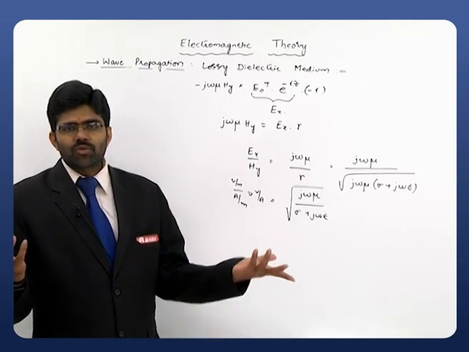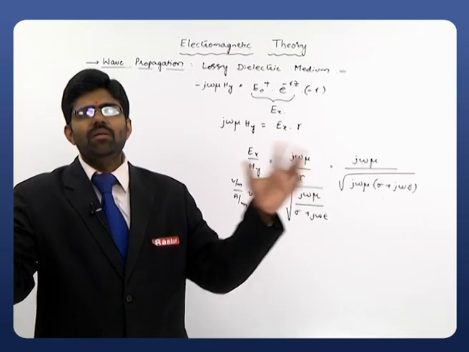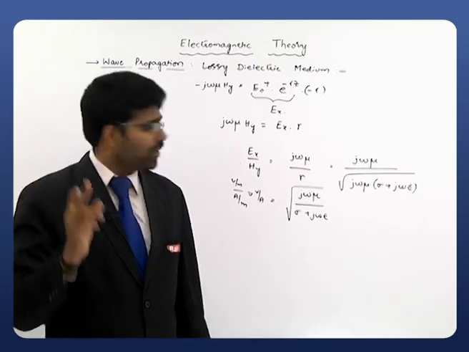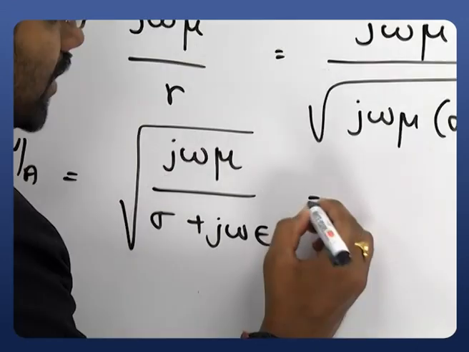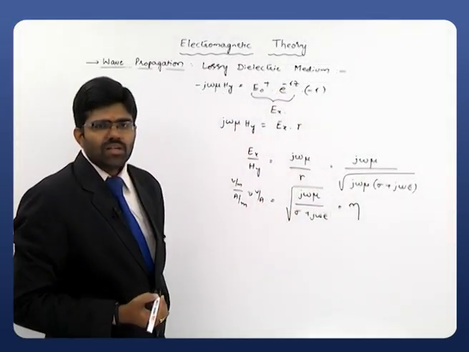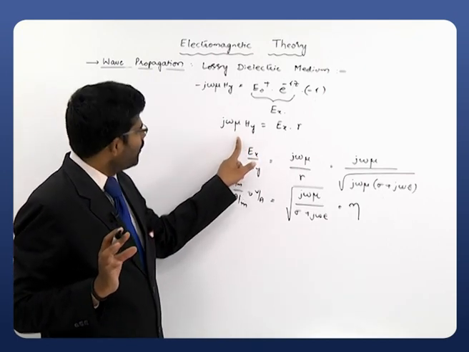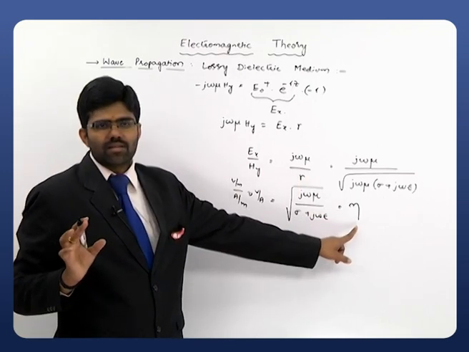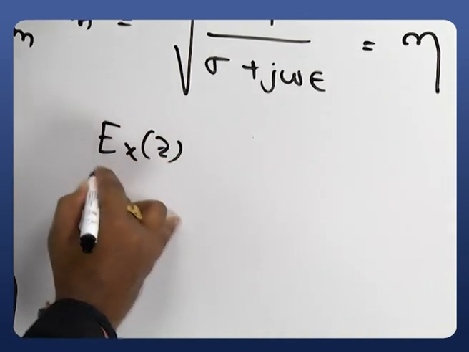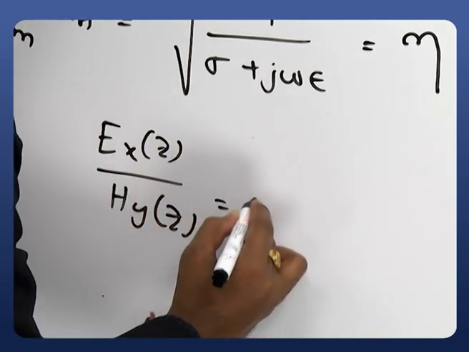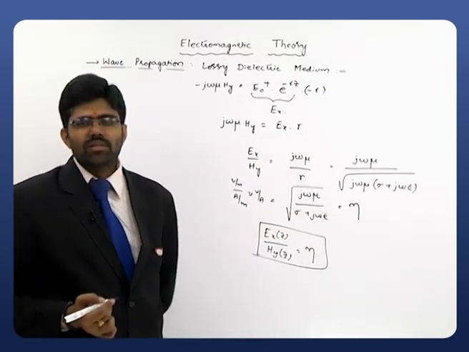How to interpret that? There is no physical form of that impedance, but we say that the entire medium has some characteristic impedance, which is equals to under root of j omega mu by sigma plus j omega epsilon, and it is denoted with the symbol eta. Now clearly we have a pure relation between E and H: E by H is always equals to the characteristic impedance of the medium. That's why remember, Ex of z divided by Hy of z is equals to eta, where eta is under root of j omega mu by sigma plus j omega epsilon.